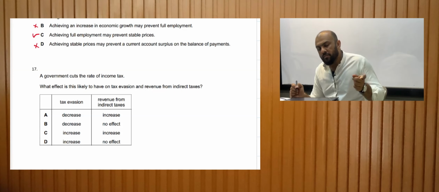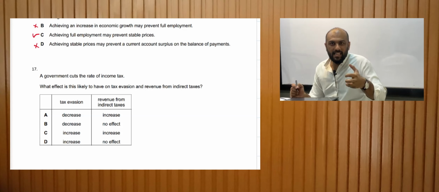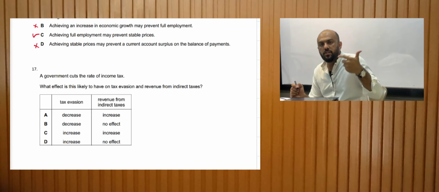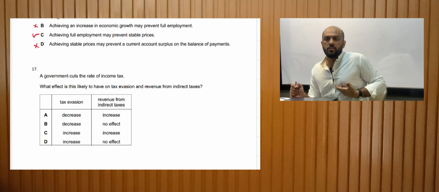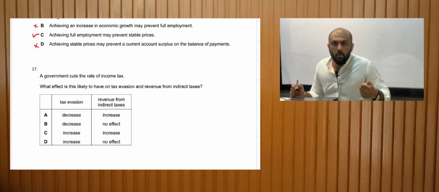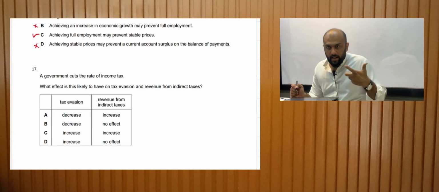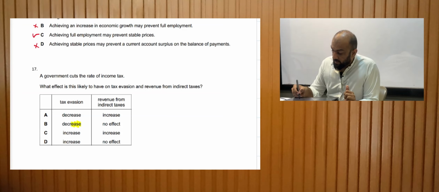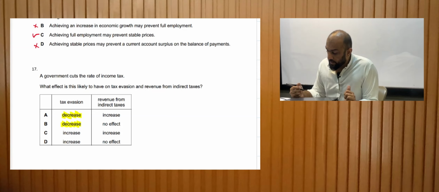When I'm reducing the rate of income tax, people are less likely to evade taxes because now they have to pay less tax. Evasion would be there if I need to pay more taxes. I would be discouraged to pay taxes, and hence I would evade taxes. So if I'm reducing the rate of taxes, the evasion would decrease. So A and B seem to be the right answer.